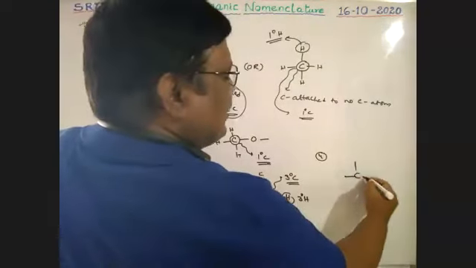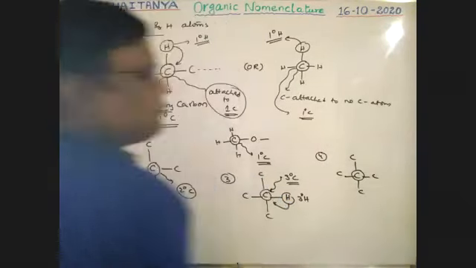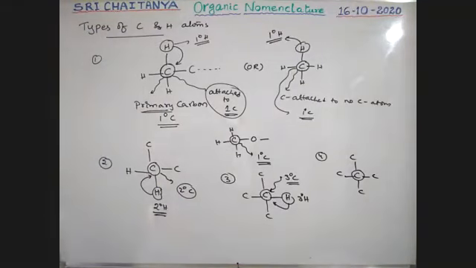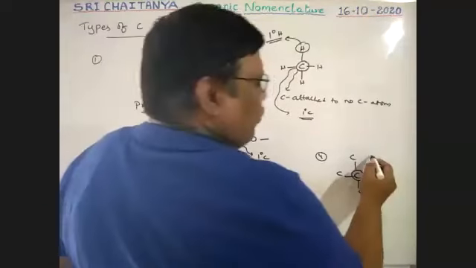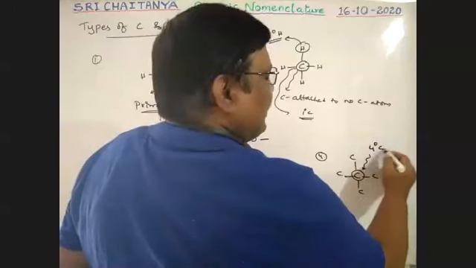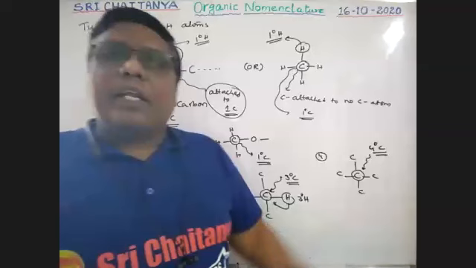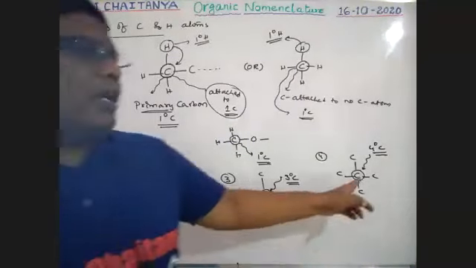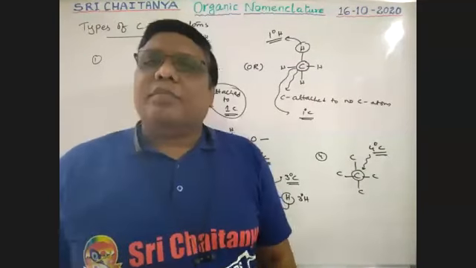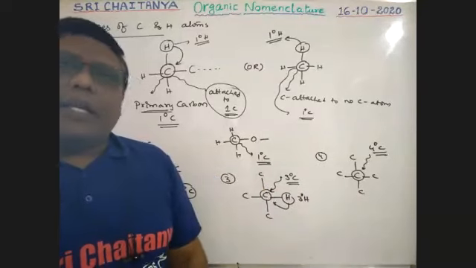Out of the 4 valencies of carbon, all 4 valencies are satisfied with 4 other carbon atoms. That carbon is called a quaternary carbon. That is a 4-degree carbon, boys. So what is a quaternary carbon? Quat means 4. A carbon bonded with 4 other carbon atoms is called a quaternary carbon.